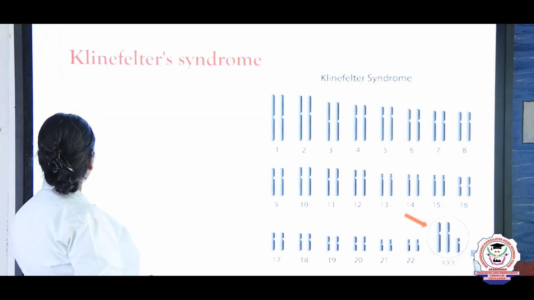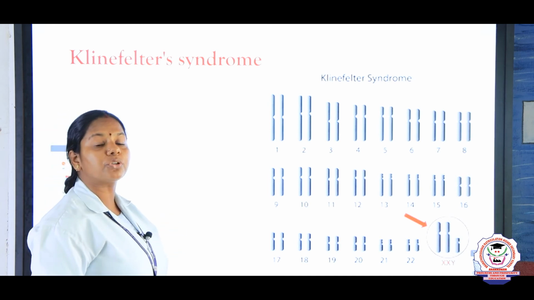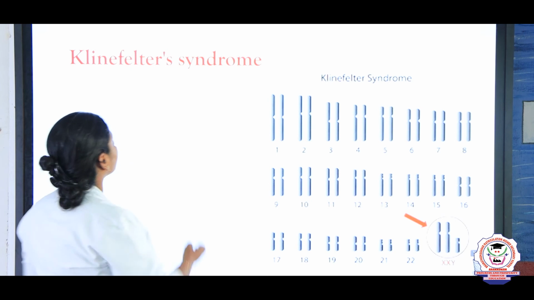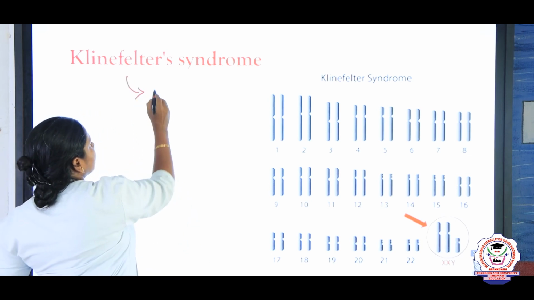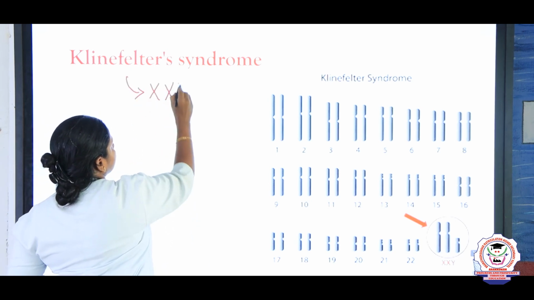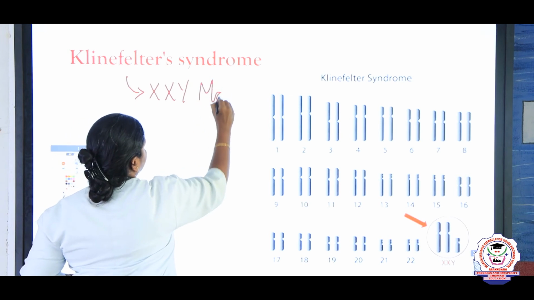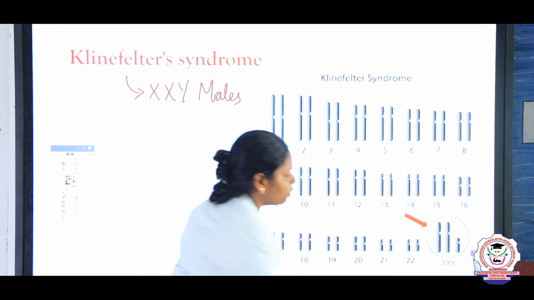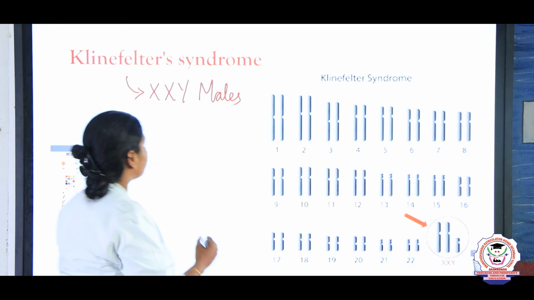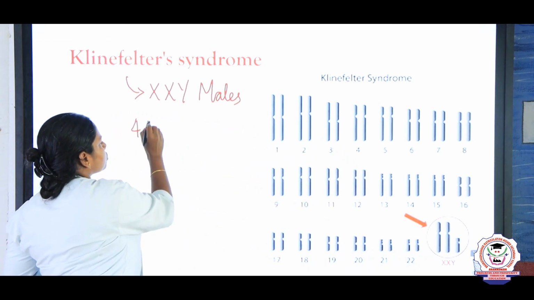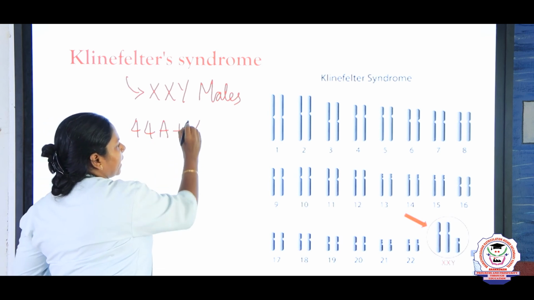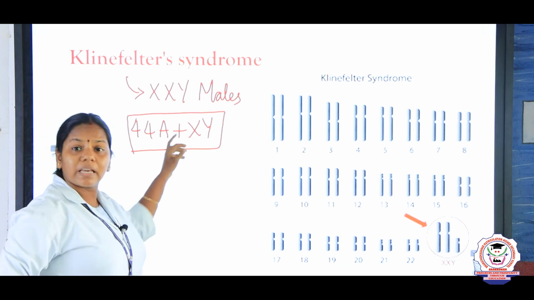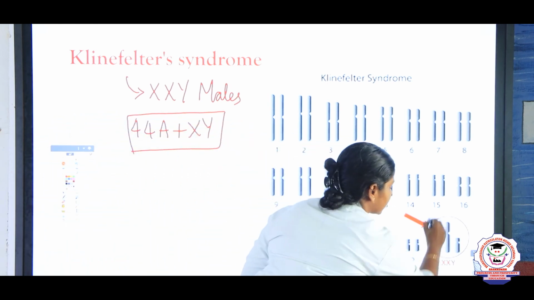And next is Klinefelter syndrome. It is due to a defect in the sex chromosomes, that is allosomal. Here you can see the condition, we can call them XXY males. XXY males. You see, children, in the karyotype they have one more X. Actually, for a male what should the karyotype be? 44 autosomes plus XY. It is the karyotype of the normal male. But here one X chromosome is extra.